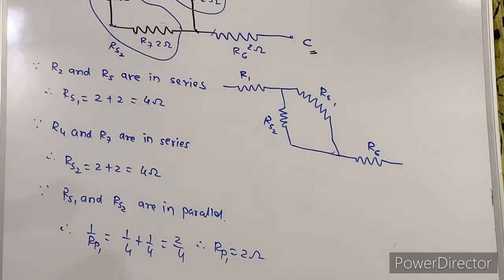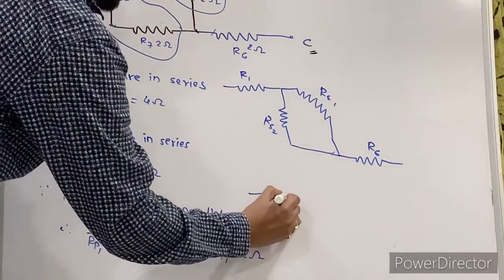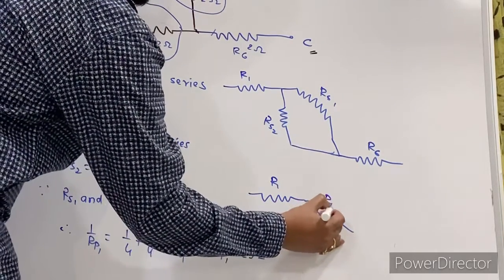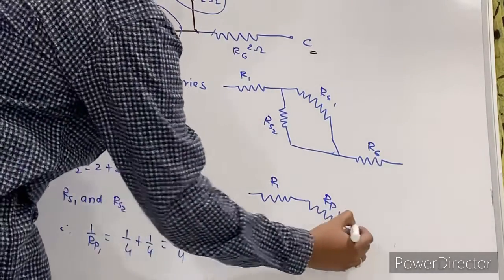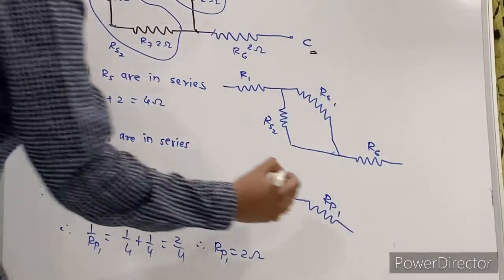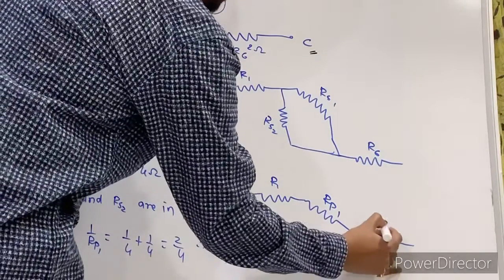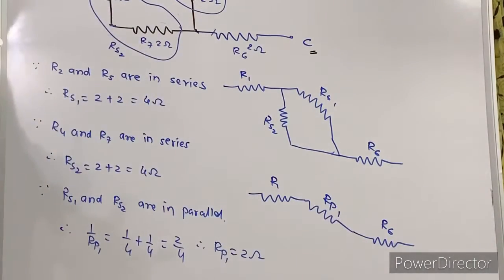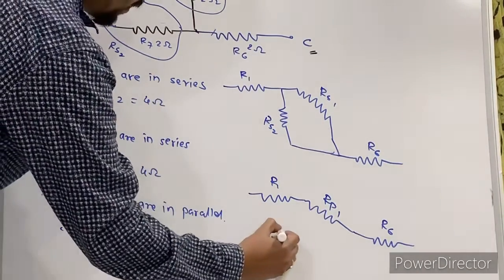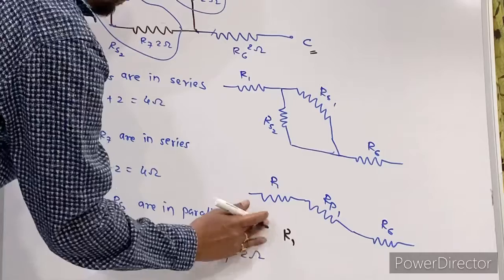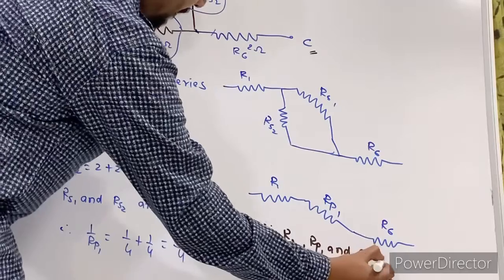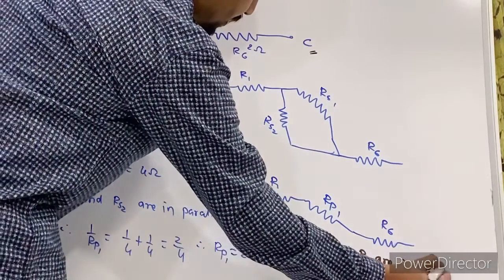Now what will be the circuit now? Dekho, next part में. This is your R1, right? After this part will be your RP1, and after that this is okay. Now after that this is your R6. Now how are these three connected? They are connected in series. They are connected in what? Series. So I can write therefore R1, your RP1 and R6 are in series.